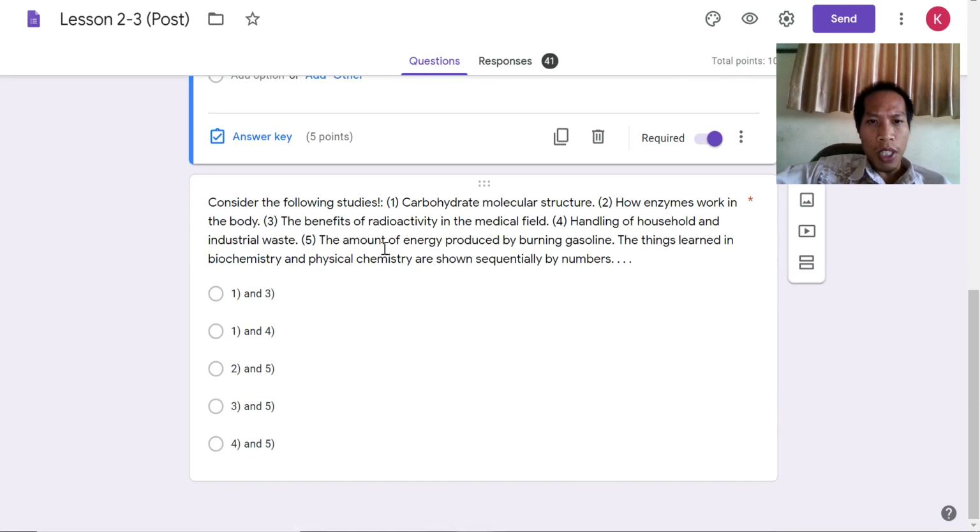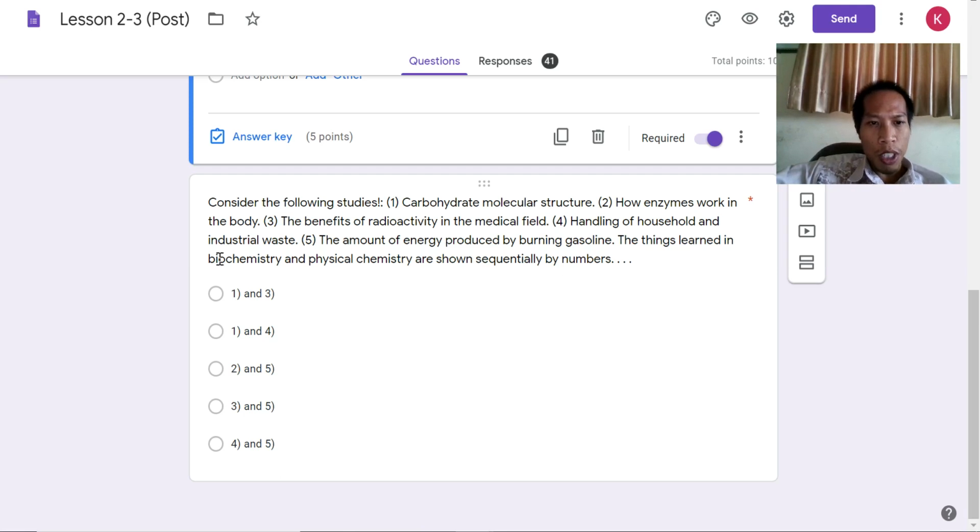Okay, for question number 2, look at the question. Consider the following studies. 1. Carbohydrate molecular structure. 2. How enzymes work in the body. 3. The benefit of radioactivity in the medical field. 4. Handling of household and industrial waste. 5. The amount of energy produced by burning gasoline. The things learned in biochemistry and physical chemistry are shown sequentially by numbers.